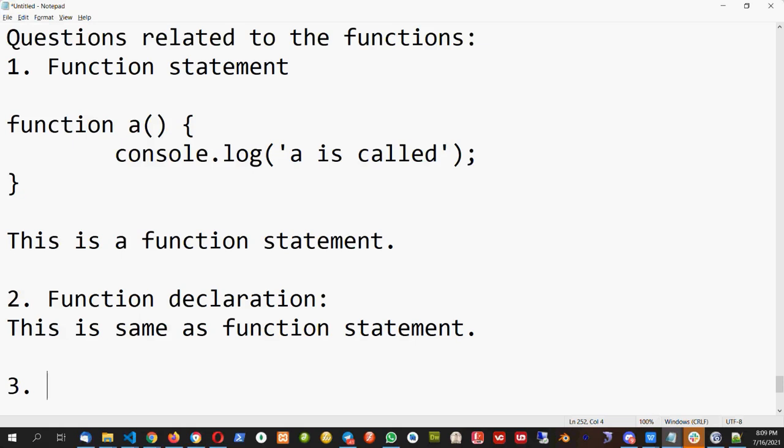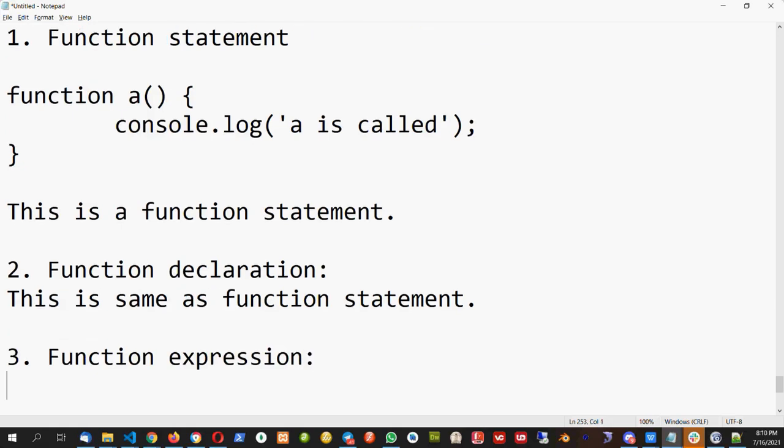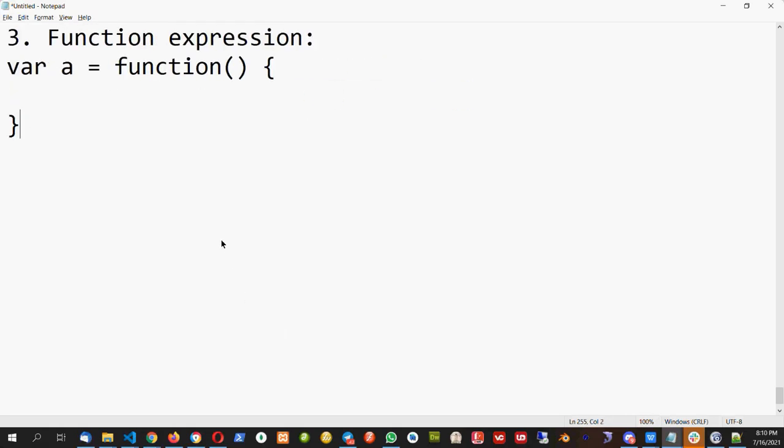Third thing which we have to understand is function expression. So how to write the function expression? In JavaScript, we can also create a function with a variable name. For example, I can create var a is equal to function, and here I don't give any name, and I can write the normal function.